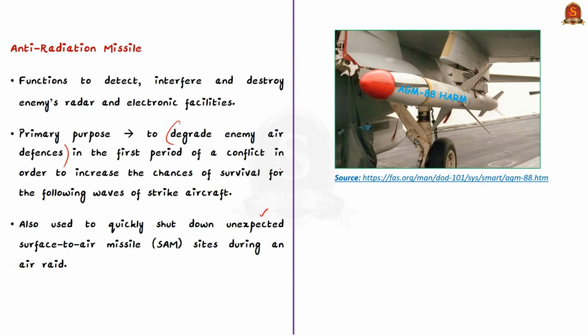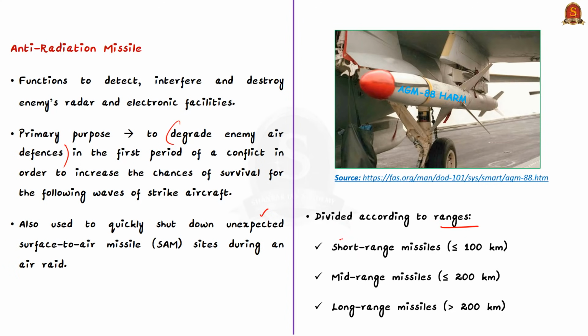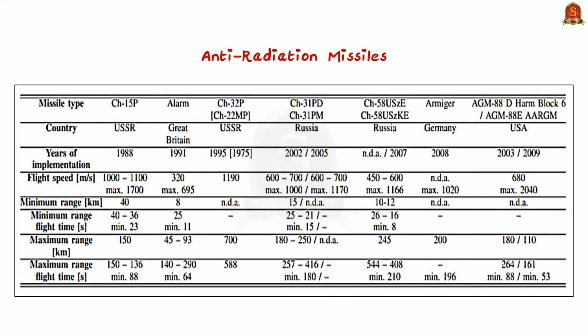So, in order to cope with this, new types of anti-radiation missiles have been constructed and different exploitation techniques have been developed. See, anti-radiation missiles can be divided roughly according to their range into short-range missiles, mid-range missiles and long-range missiles. The range for short-range missiles is maximum 100 km, whereas in case of mid-range missiles it is maximum 200 km, and long-range missiles have a range over 200 km. We have given some of the anti-radiation missiles and their parameters for your reference.